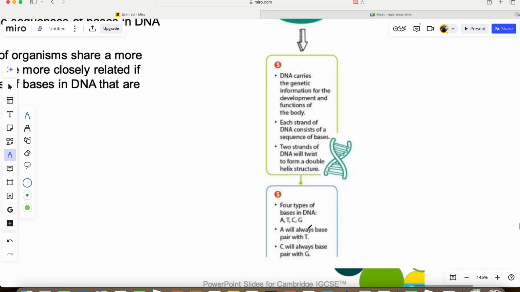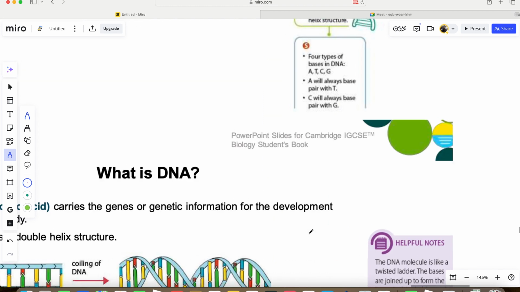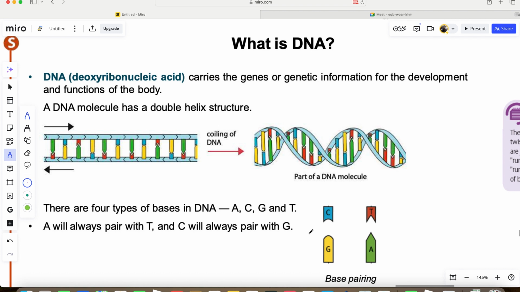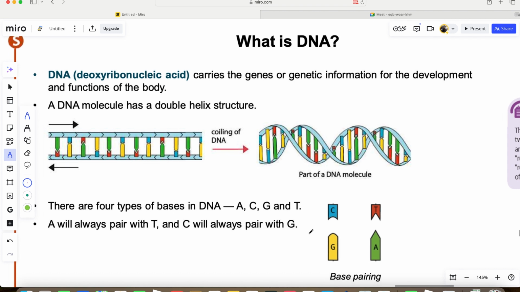Okay, now let's look at it from the study perspective. DNA, which is deoxyribonucleic acid, carries the genes or the genetic information that is necessary for the development of human beings or of any organisms, and also carries the functions of the body of that organism.